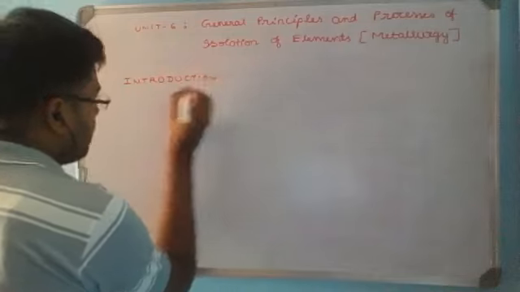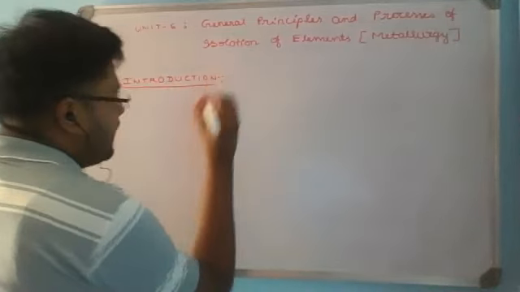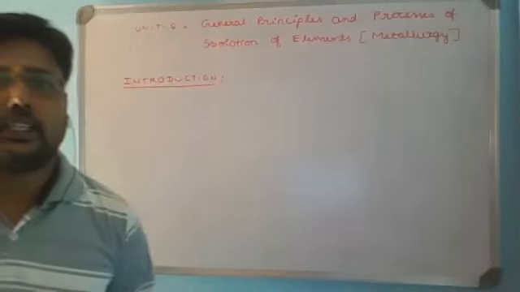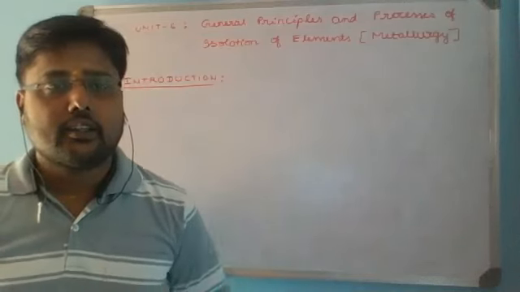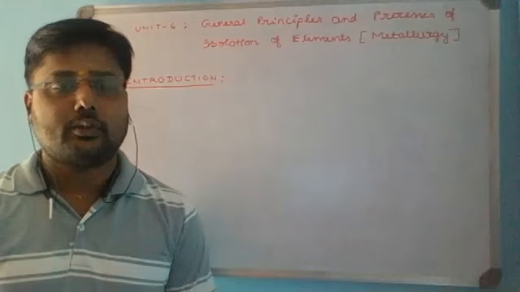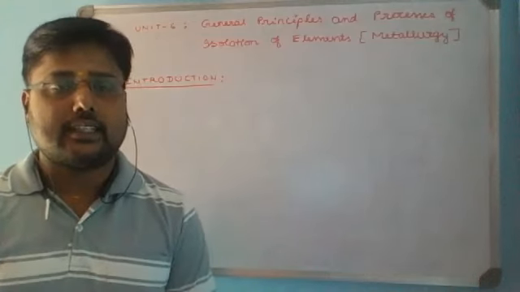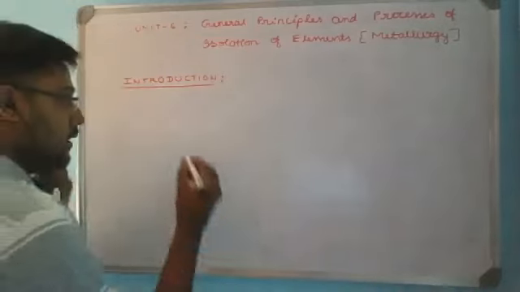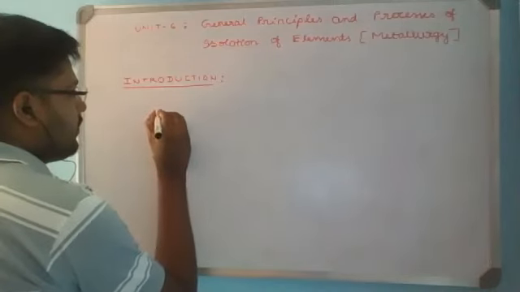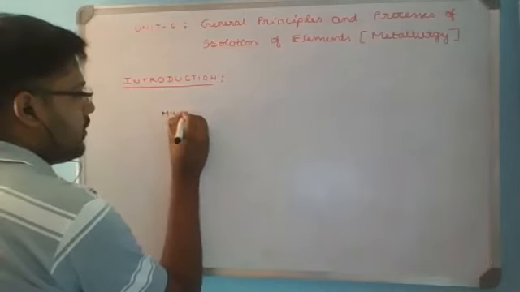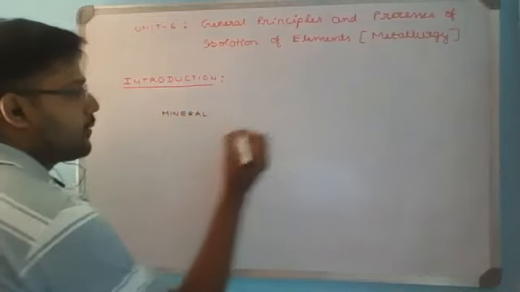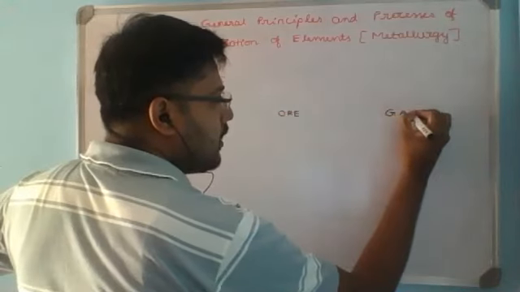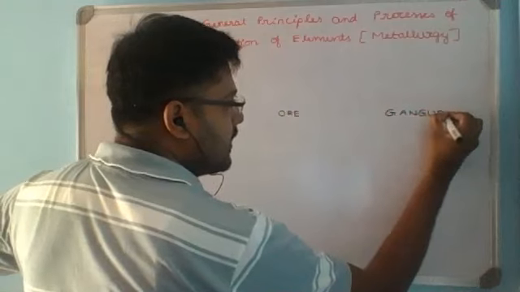As we all know, for isolation of elements or extraction of elements, we are much concentrating on the branch metallurgy. How exactly the branch is defined? To give the significance of that, we learn a few important definition terms or metallurgical terms used in the process. Then we'll define the branch metallurgy. So we need to understand what is a mineral, what is an ore, and what is a gangue in terms of metallurgical terms.